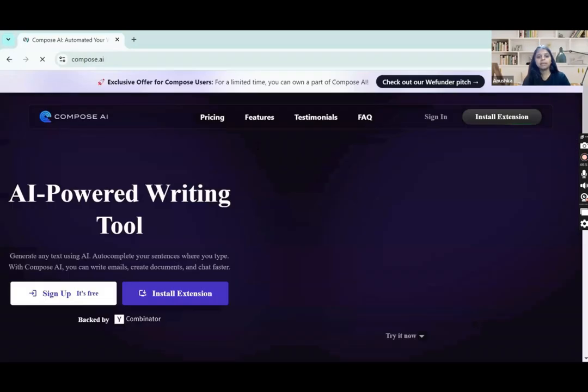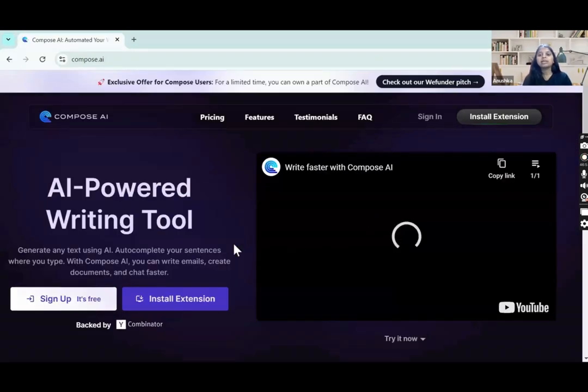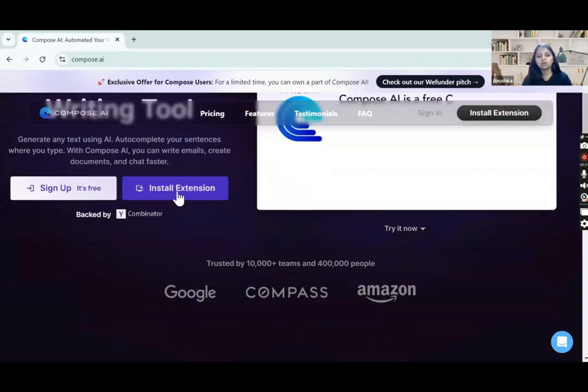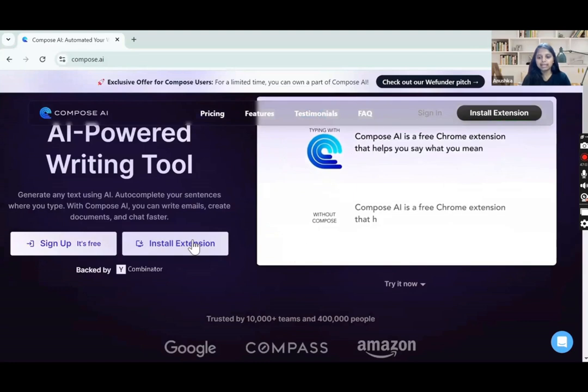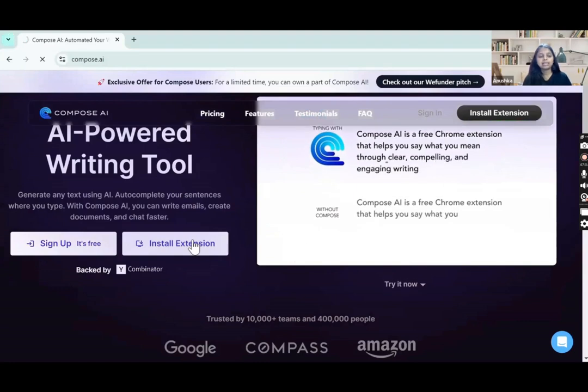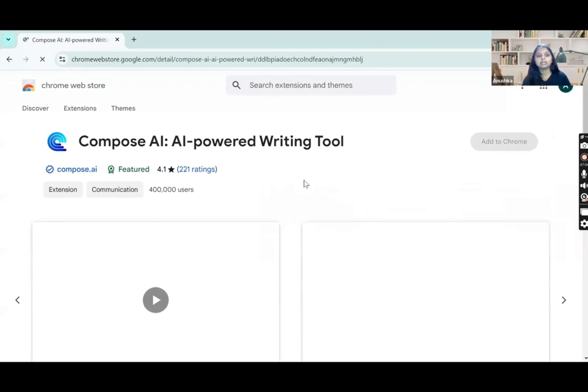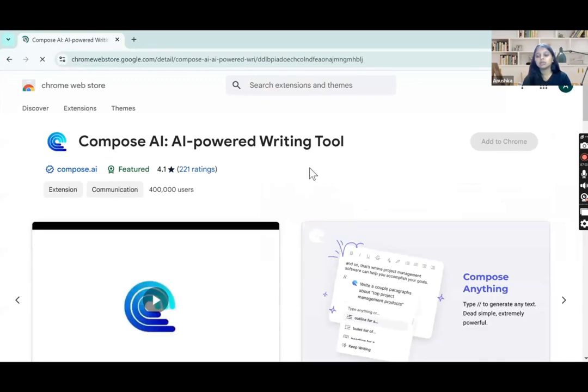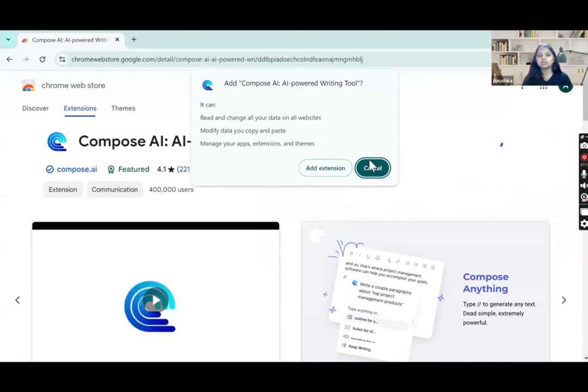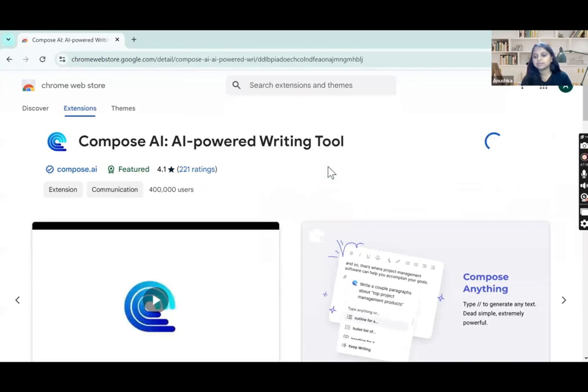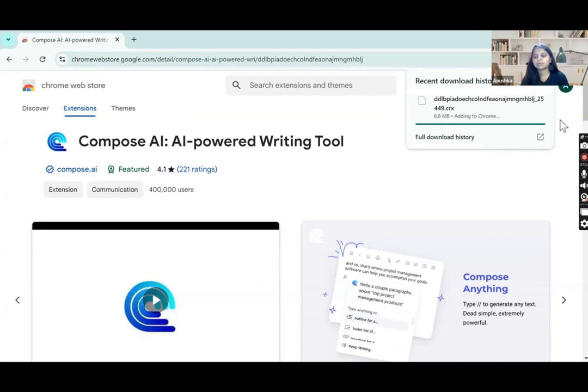Okay, it is opening. Now, you have to install an extension for compose AI. So I will just go here and click on install extension. Yeah, this is the Chrome Web Store and here we have to install the extension. I'll just click on add to Chrome. Once I add this to Chrome, yes, add extension. It is getting downloaded. Just a second.